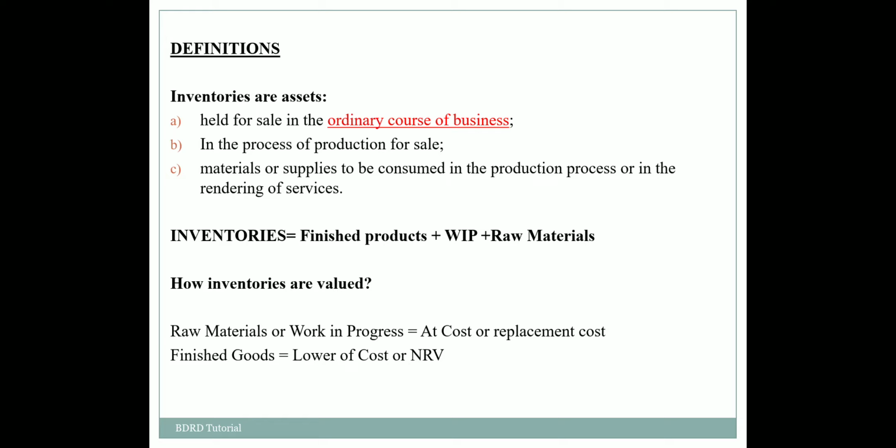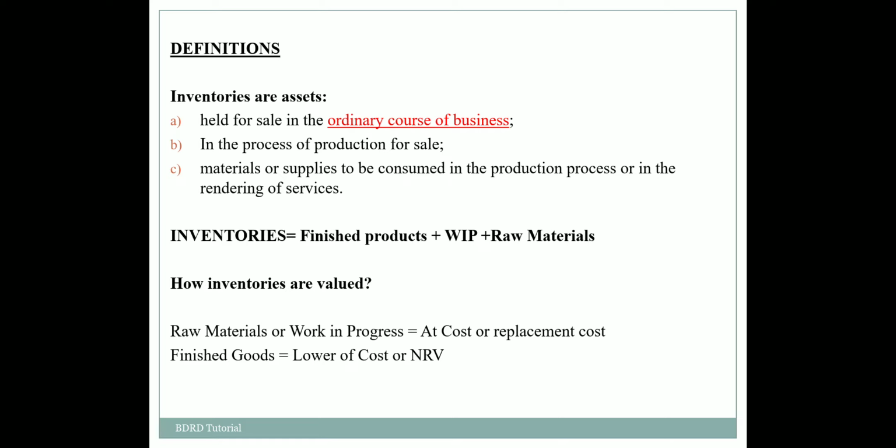We cannot say that selling a car is the ordinary course of business for that chemical manufacturer or cloth manufacturer. Now, in the simple sense, inventories is equal to finished products plus work in progress plus raw materials. Now, the moot question arises: how are these inventories valued?